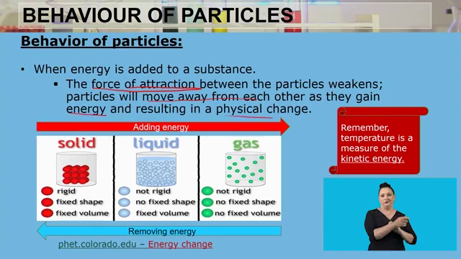So if you take a block of ice and you heat it, you add energy onto it, it is going to start to melt. If you keep on increasing that energy, the ice is going to melt into a liquid. And if you keep on increasing energy from that liquid, it is going to turn into a gas, which is in the form of water vapor.